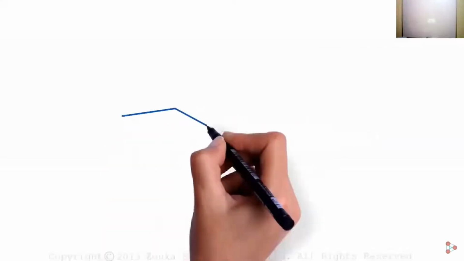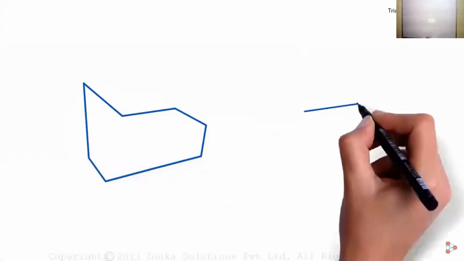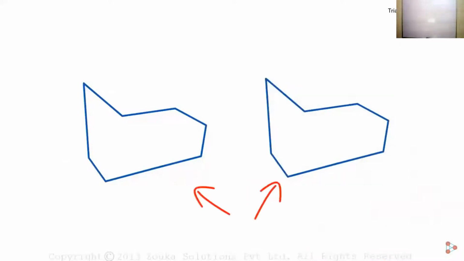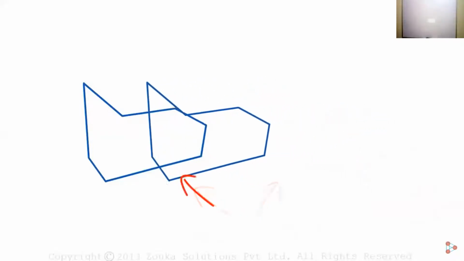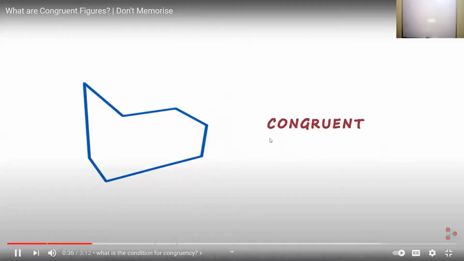Draw a random polygon. A polygon is a closed figure with 3 or more sides. And we have another polygon here. Are these two figures congruent? Well, they look like each other, but the condition for congruency says that these two figures are congruent if one, when placed on the other, they both should overlap exactly. If we move this one over the first one, we can see that it overlaps exactly. It means they are congruent figures.